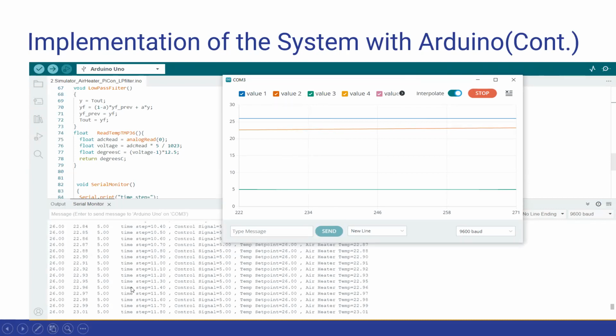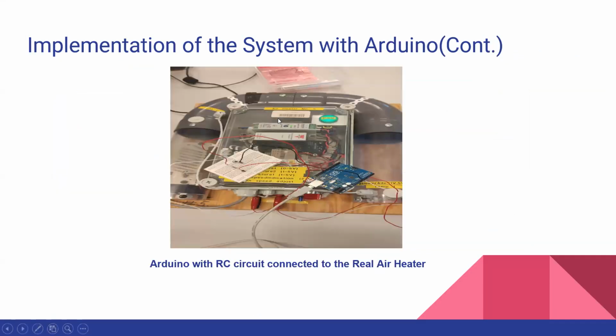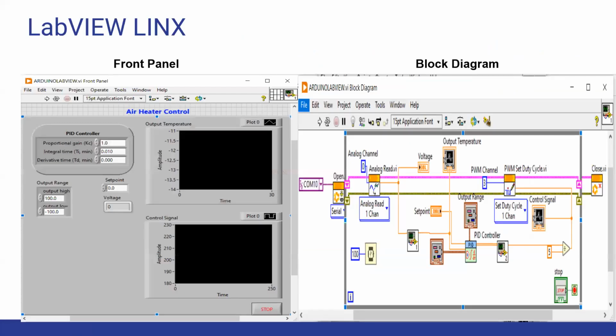Here you can see the every time step, the control signal and the temperature set point. The air heater temperature set point set by the user, and air heater is trying to reach that set point. Here we have the set point. It is the reference temperature that's trying to reach the set point, and here is the control signal that's sent by the PI controller or Arduino. This system is implemented with the real air heater, and RC circuit and Arduino on the system in the real world to make it more affordable or make it more legible.